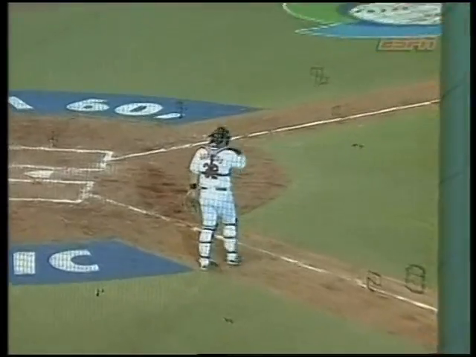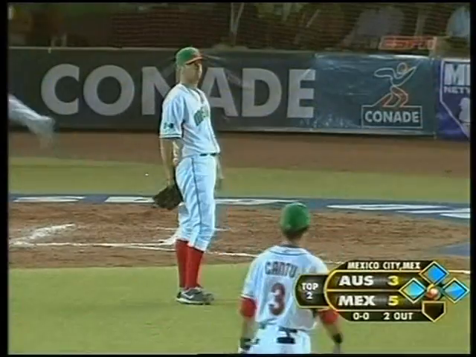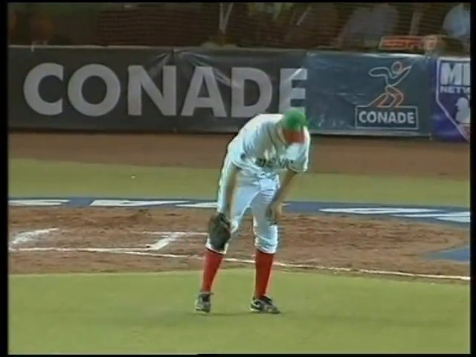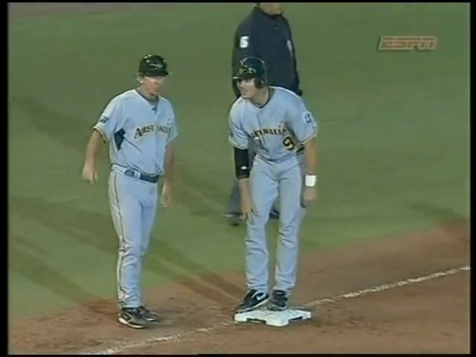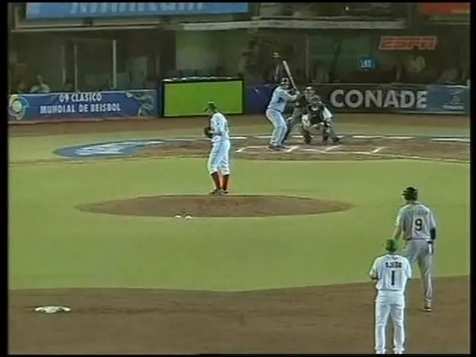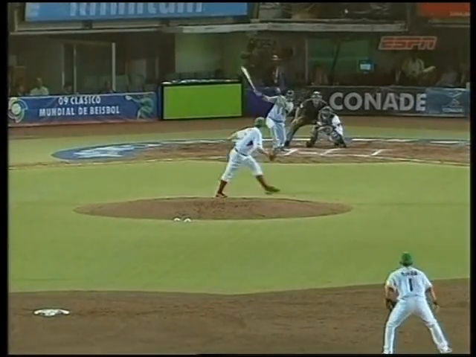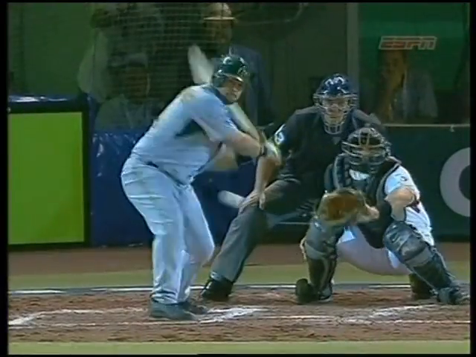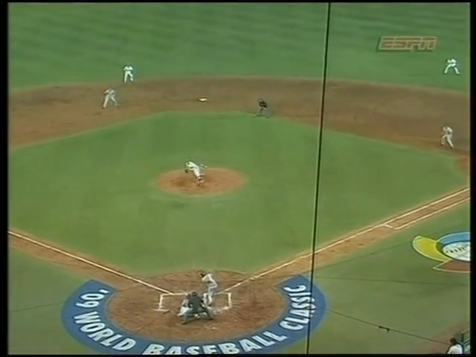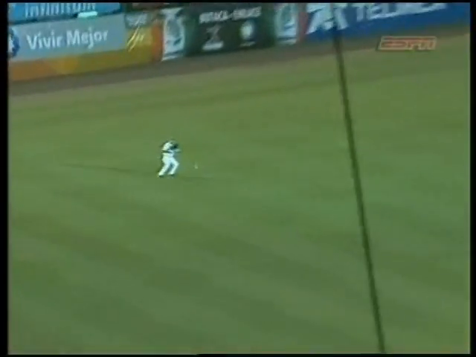Looped into left for a base hit. That will score one. The runner at third is held up, Andrew Graham. It is a 5-4 game as Snelling delivers with 2 out. Snelling certainly showing that grittiness of this Australian ball club. Made the adjustment as to how they're going to pitch him by being simple with his approach and looking for contact. As he looked for contact and looked for a breaking ball away, he stayed close with that front shoulder. He can drive the ball the other way. Good piece of hitting.